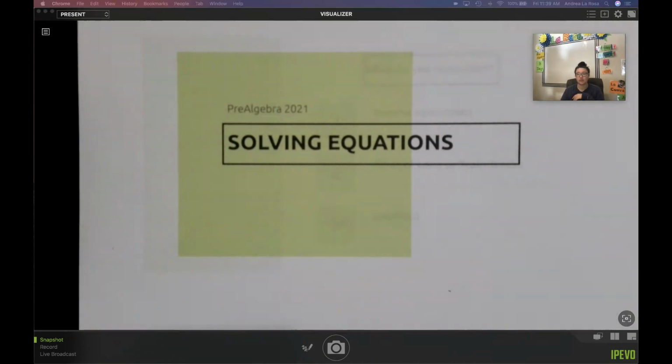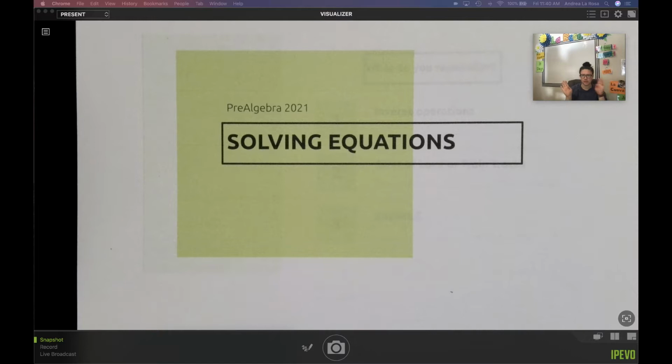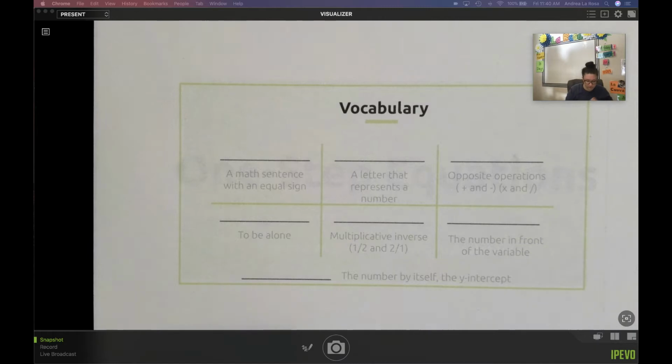Alrighty, today we are reviewing solving equations, one and two step, for the first part. Just one step and two steps, for this first video. So this is the 6th and the 7th grade version of what we have learned about this topic already. So first we have some quick vocabulary words to review.